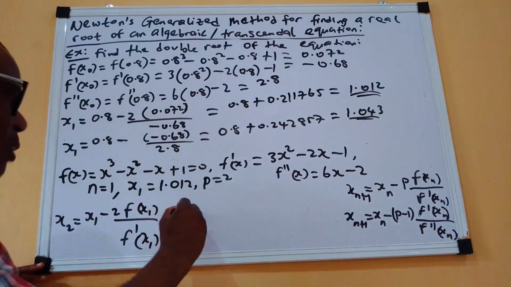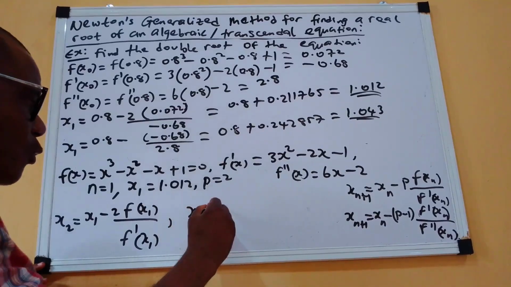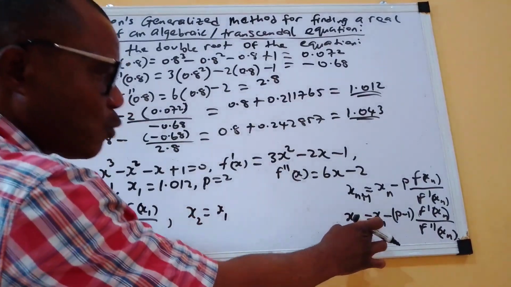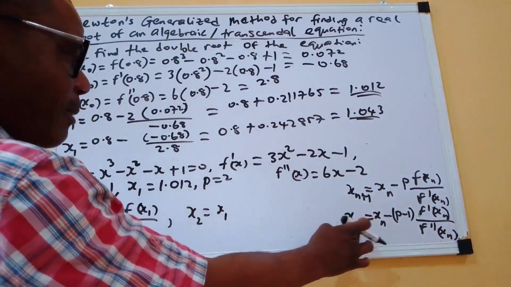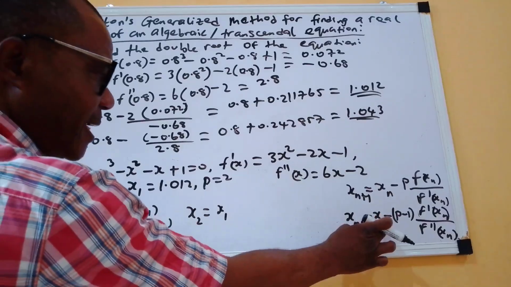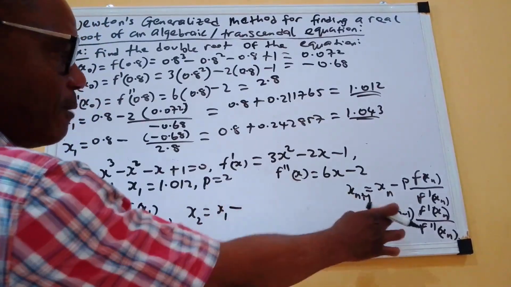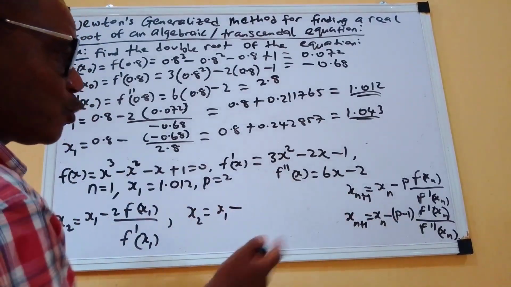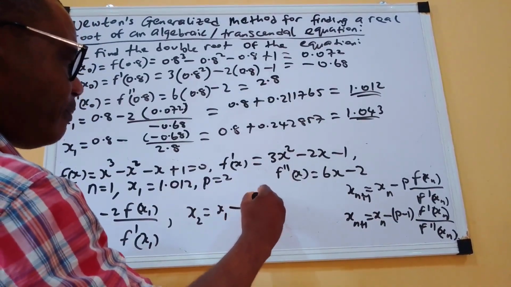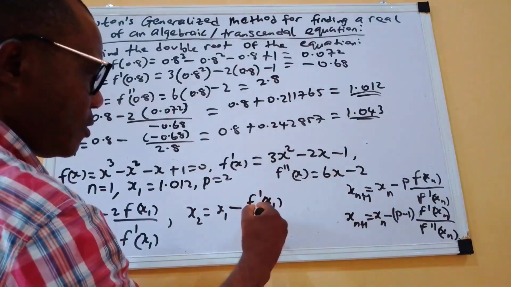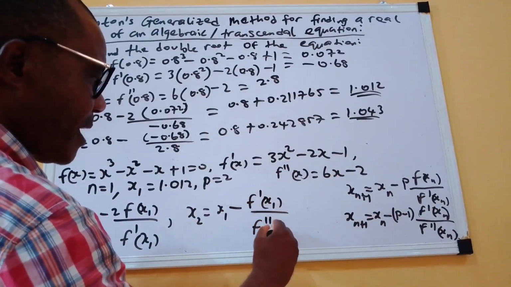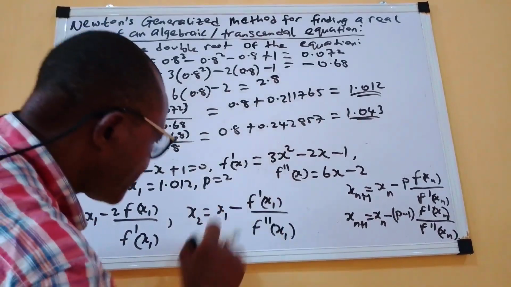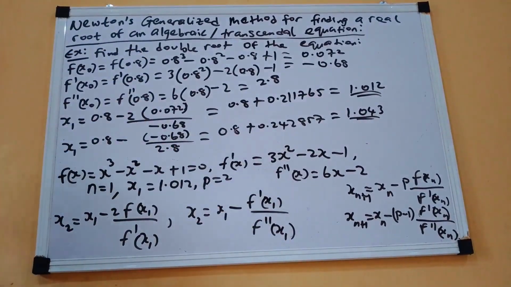Then for the second root, we have x2 equals x1, minus p minus 1, that is 2 minus 1, times f prime of x1 all over f double prime of x1. So this is now the formula we are going to use to get the double roots for the second iteration.